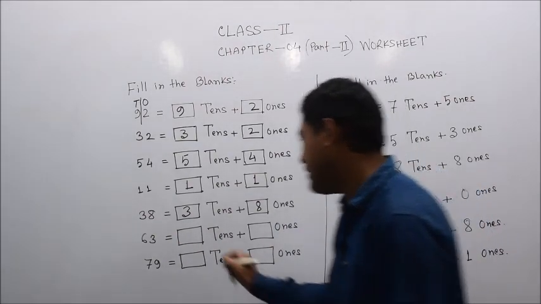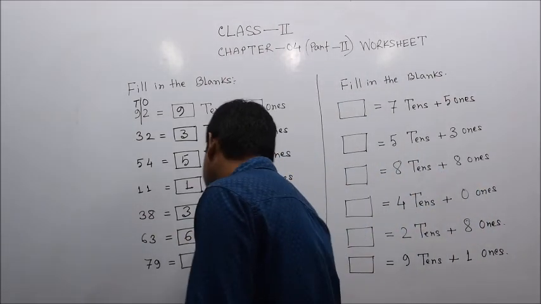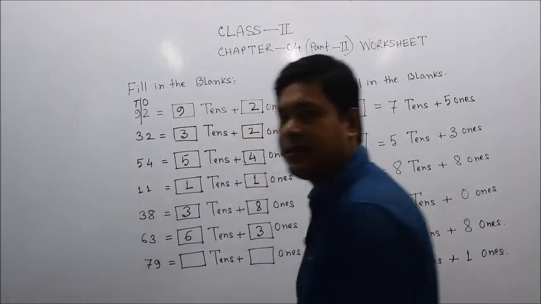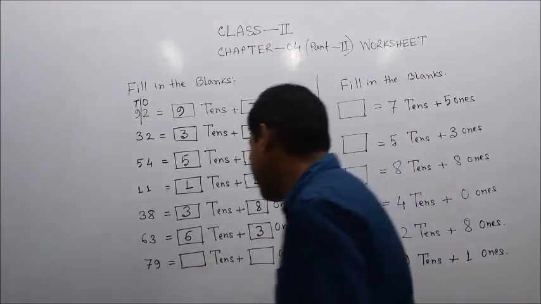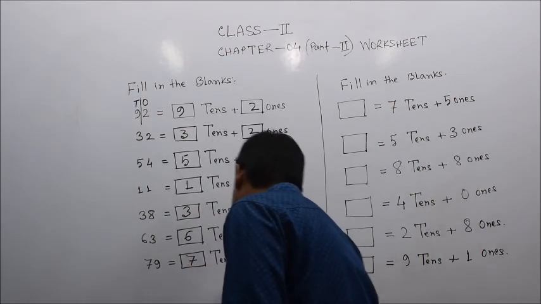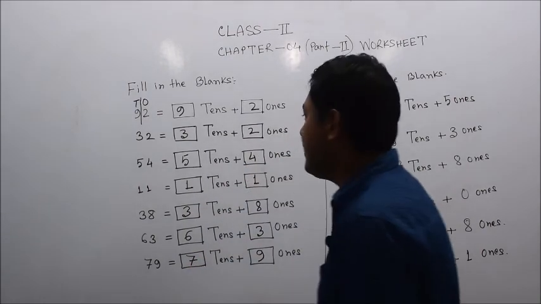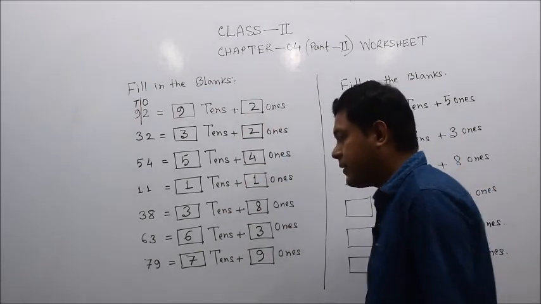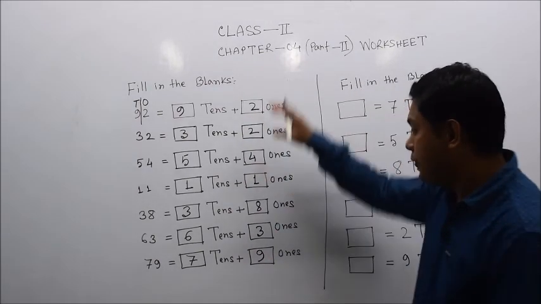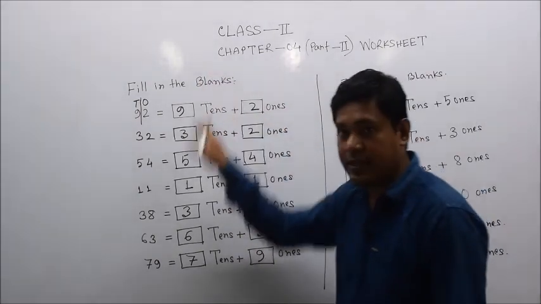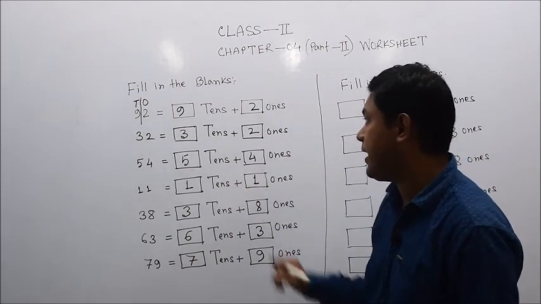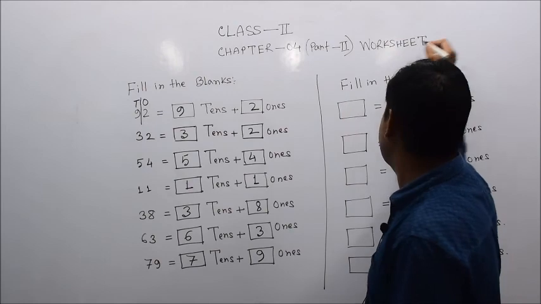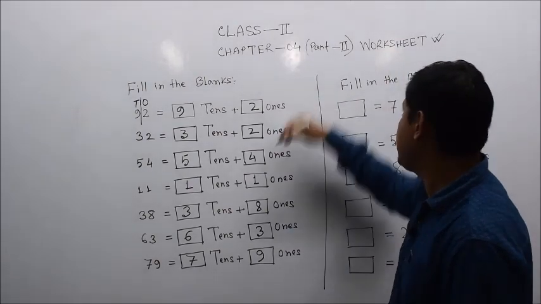Similarly 63, 6 tens and 3 ones, isn't it? 6 tens and 3 ones. Similarly 79, 7 tens and 9 ones. So dear students, in this way we need to fill up these boxes. So these are the important questions in this part, in these chapters. Okay, from very important questions which I have included in this part of the worksheet.